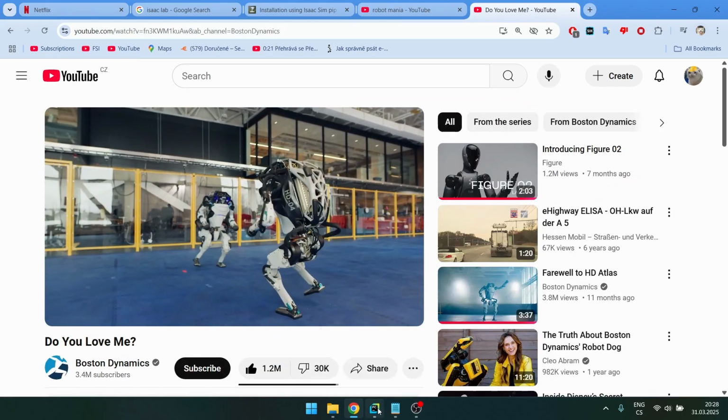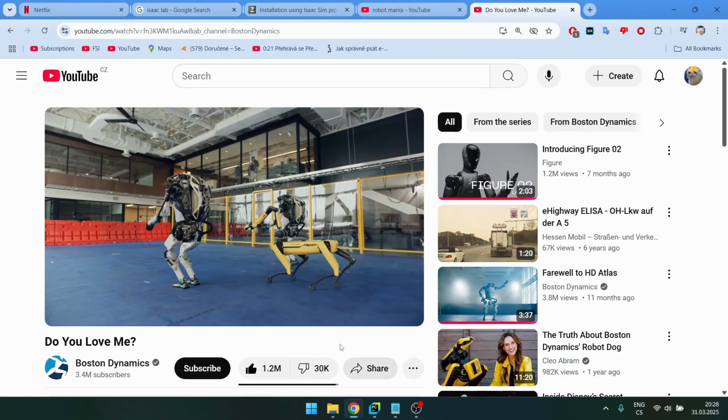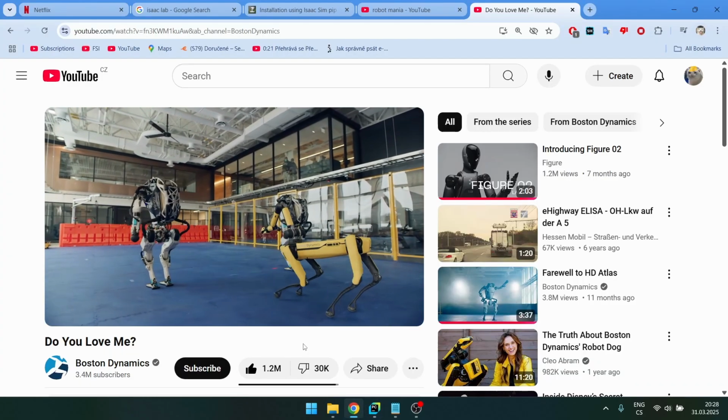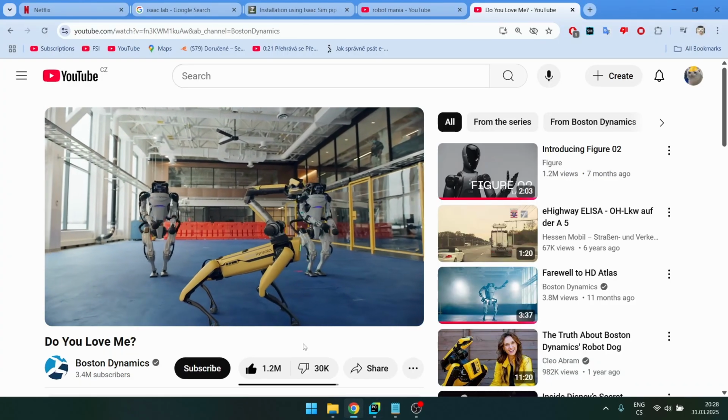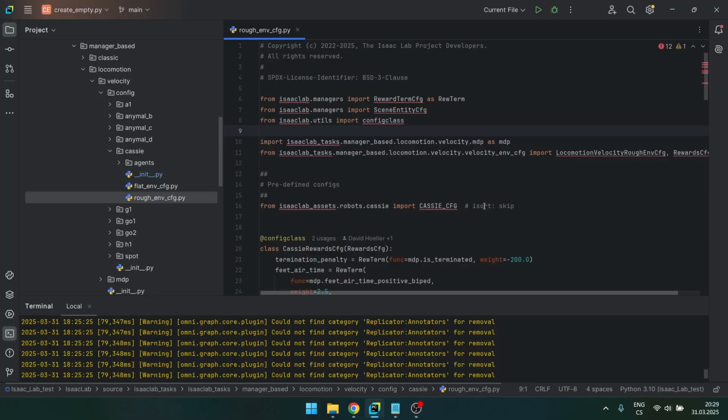For a class I'm taking, I'm probably gonna have to make some project like a humanoid that learns to walk. So I'm gonna upload that, should be interesting. And for now I'm gonna focus on my other projects and I'll probably get back to this once I have my robot dog built. So that's where I'm at with Isaac Lab.